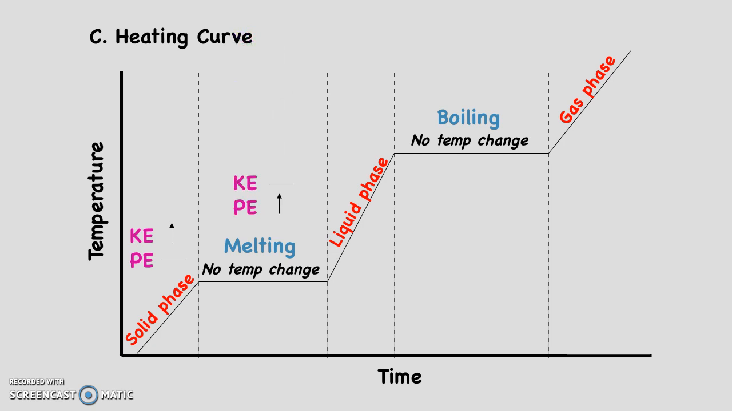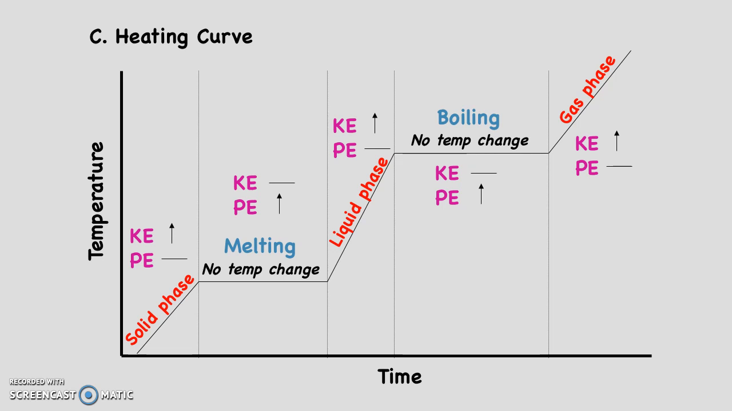Next, we hit our plateau. Potential energy is increasing because we are storing our energy in a phase, and kinetic energy remains the same because there is no temperature change. Next, when we hit the liquid phase, kinetic energy increases again because temperature is increasing, and potential energy stays the same. When our particles begin to boil, kinetic energy remains the same because there is no temperature change, and potential energy increases. Lastly, in the gas phase, kinetic energy increases and potential energy remains the same.